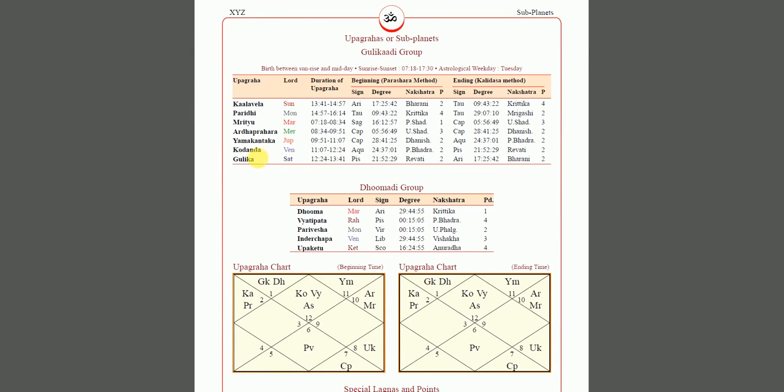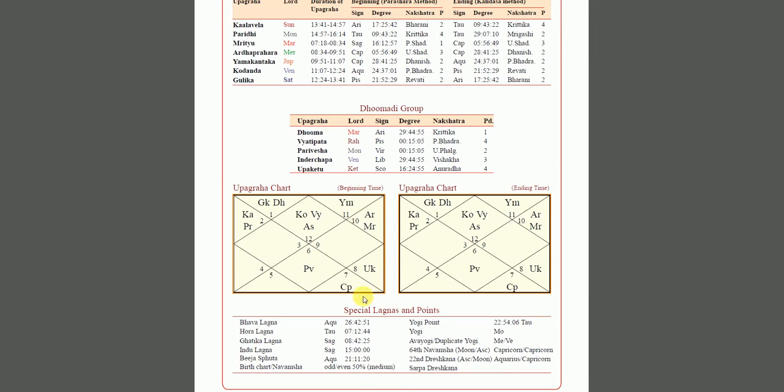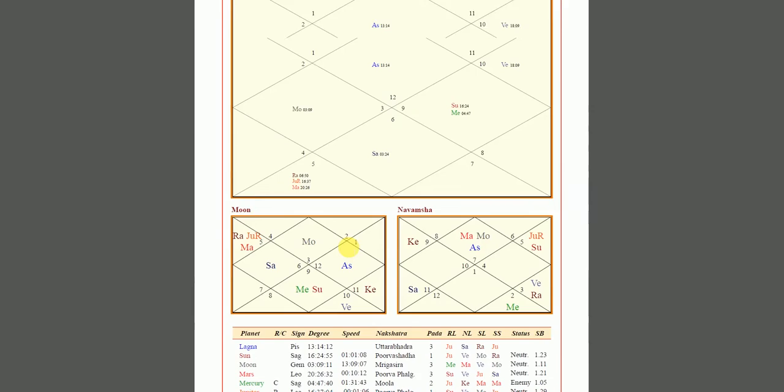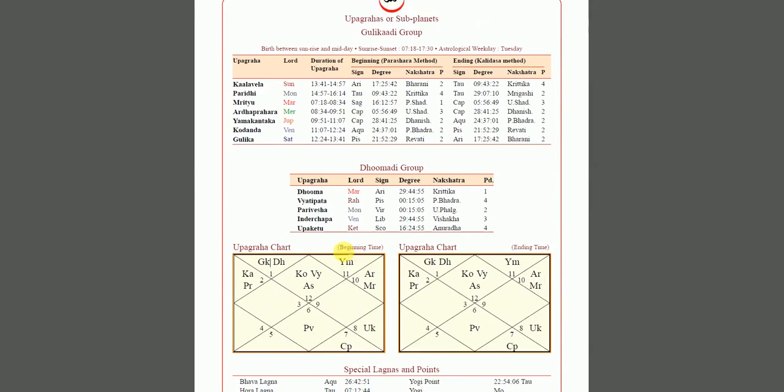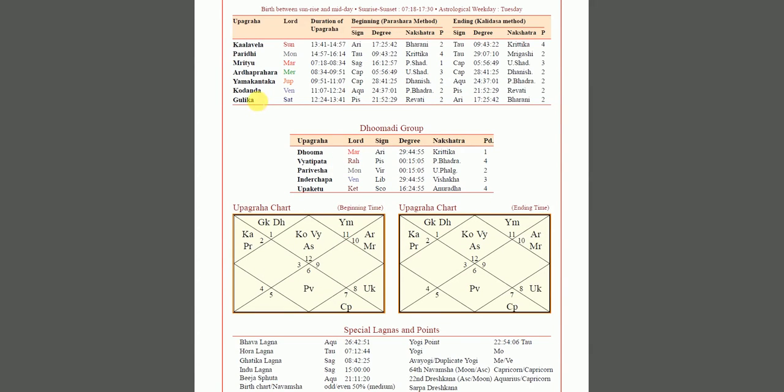This shows all the mathematical planets like Rahu, Ketu. These are the upagrahas, upagraha. So you have Dhuma, Vyatipata, Paridhi, Upaketu, Chapa. And this is a chart that shows where exactly these mathematical planets are placed. This gives you a deeper analysis of a person's chart. So Gulika is in the 2nd house with Dhuma for this person. It will not show in your main birth chart, because we can simply read everything from here. But if you want to know additional things that are happening in this person's chart, and if you understand the meaning of all these upagrahas, you can use this chart.